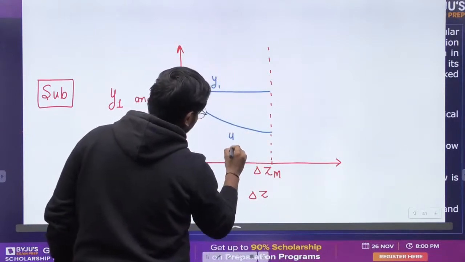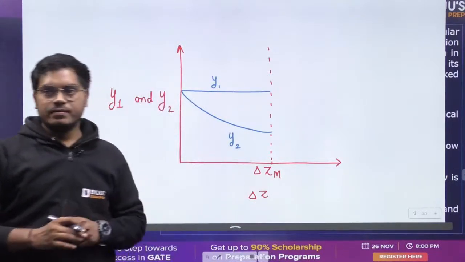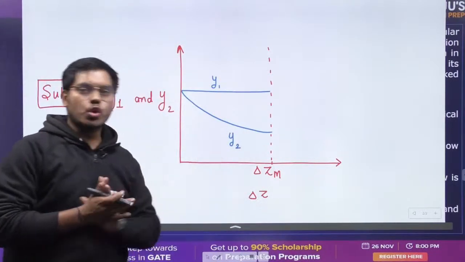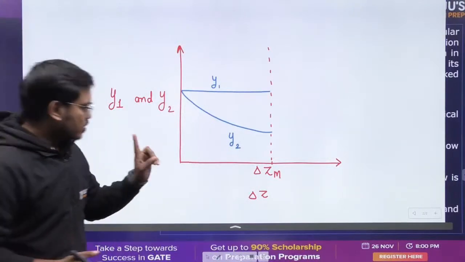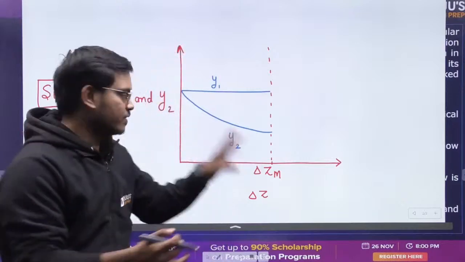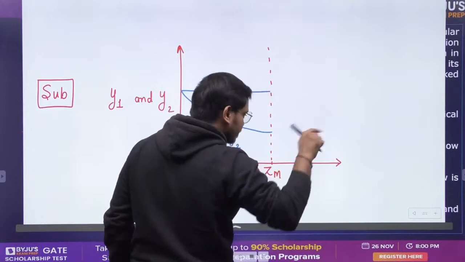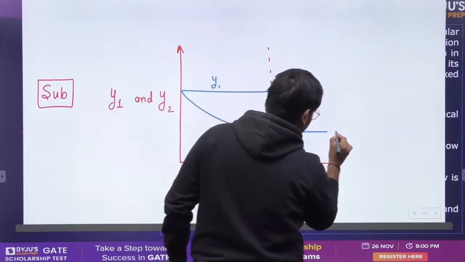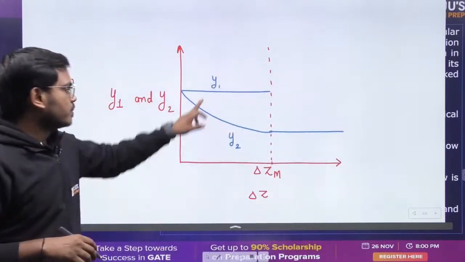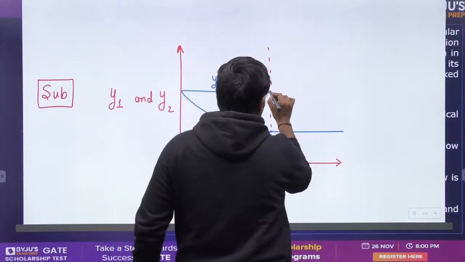This is Y2. But after this delta zm, the choking condition has occurred. Now the Y2 depth has become the critical depth. It will not change. You can't go beyond that, you are at minimum energy. No change in the Y2 depth. But Y1 depth will now start increasing.